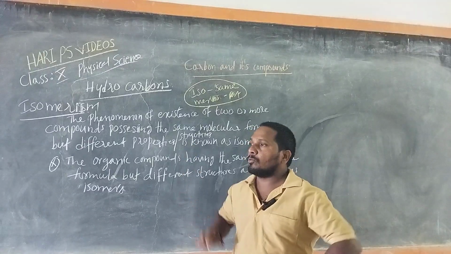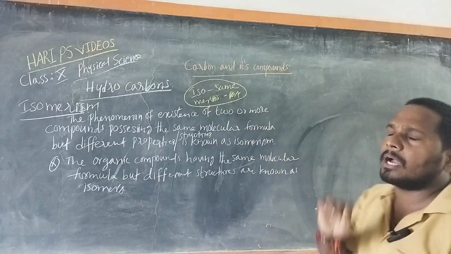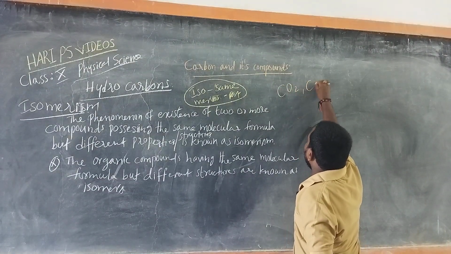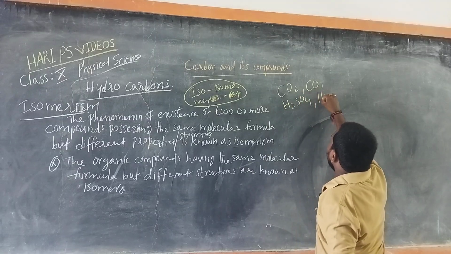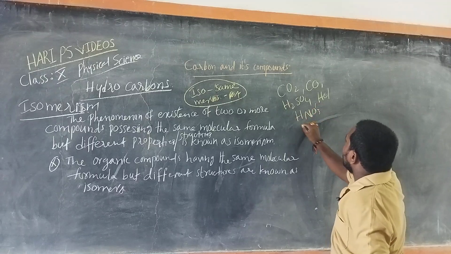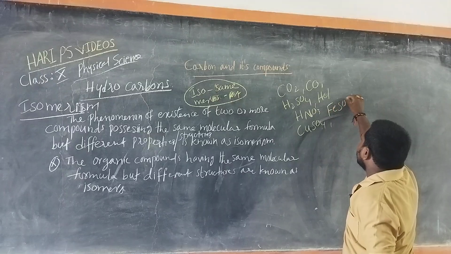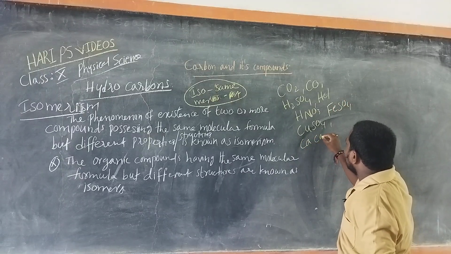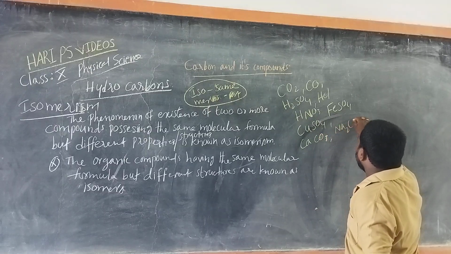This isomerism we cannot observe in any inorganic compounds like carbon dioxide, carbon monoxide, sulfuric acid, hydrochloric acid, nitric acid, copper sulfate solution, iron sulfate, calcium carbonate or sodium carbonate.